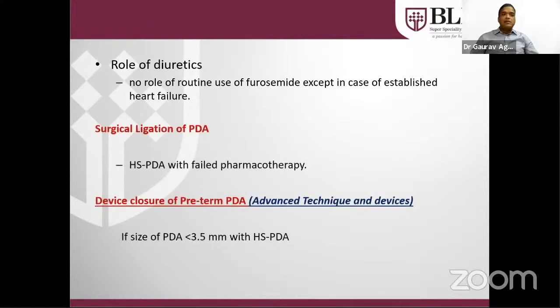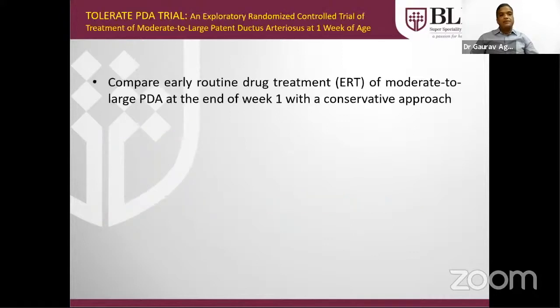If even these techniques or methods are failed, then we have to think about the surgical ligation. If the PDA size is more than 3.5 mm, then we have to send for surgery. Otherwise, we can close the PDA in the cath lab also by device technique, even in case of preterm PDA.